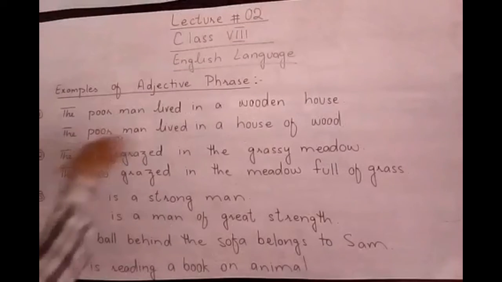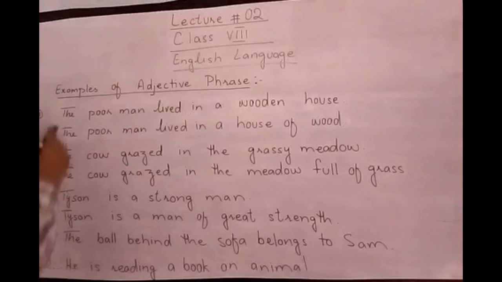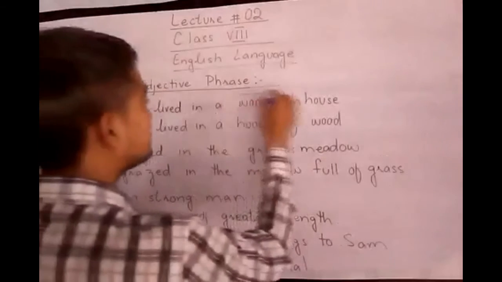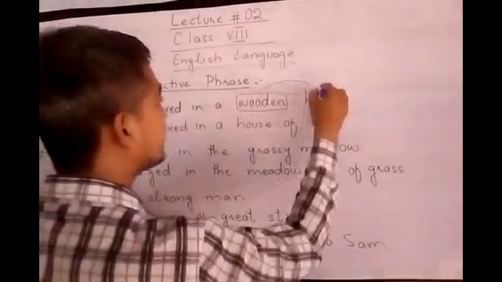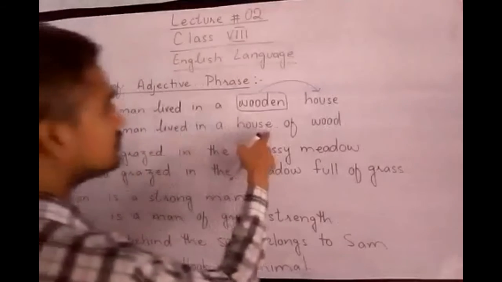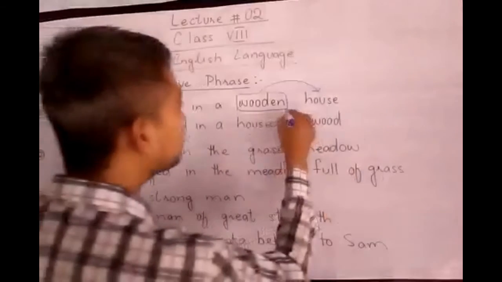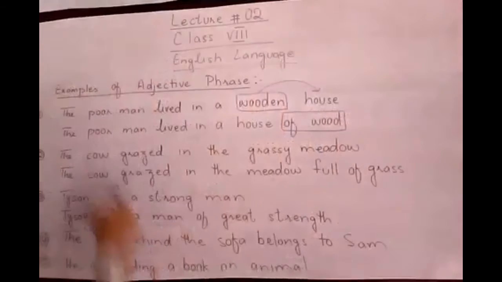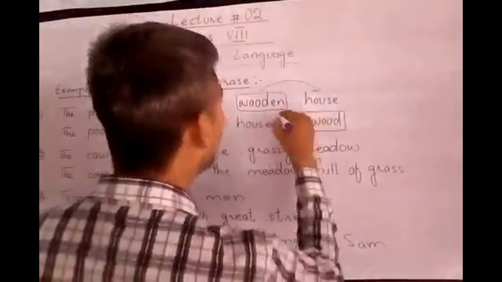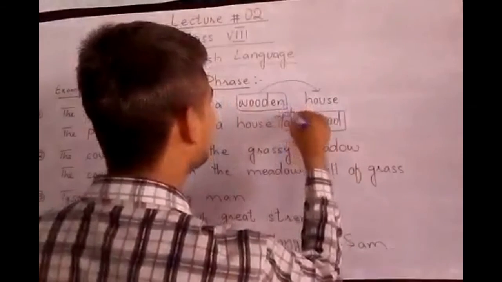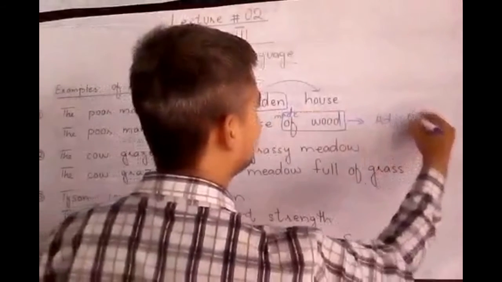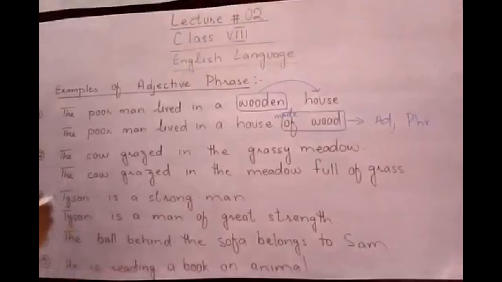So now students, look at these examples of adjective phrases. In the first, the poor man lived in a wooden house. Wooden is an adjective and it modifies house. But in the second example, the poor man lived in a house of wood. So of wood is an adjective phrase, or I can also write a house made of wood. So this made of wood is an adjective phrase.